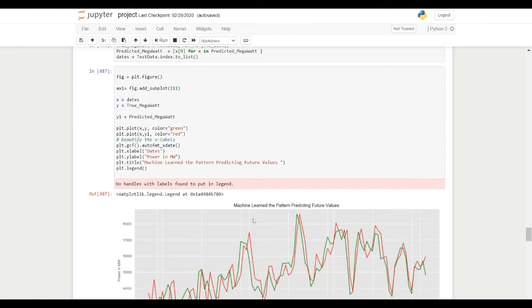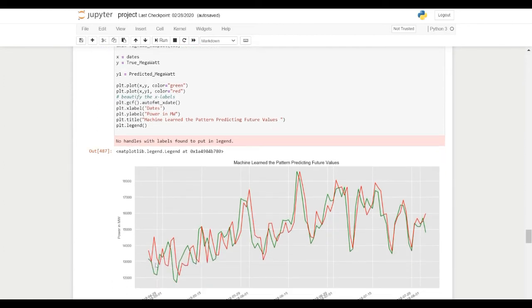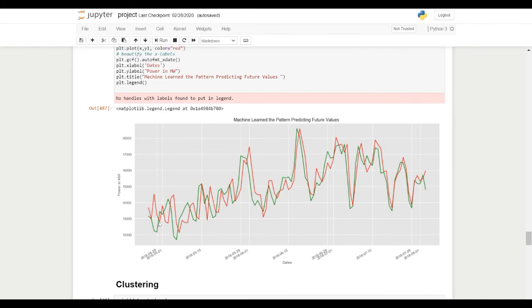In this plot we have machine learning. The red value shows the true value which is given in the data set, and the green value shows the predicted value. As you can see, both are parallel and going together. This means they have accurately predicted the future prediction values from the given data set.